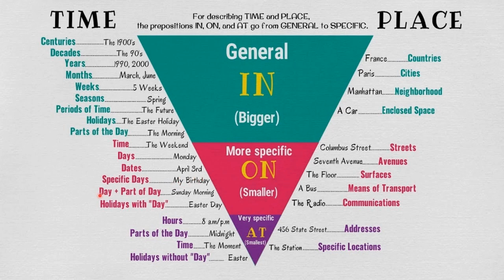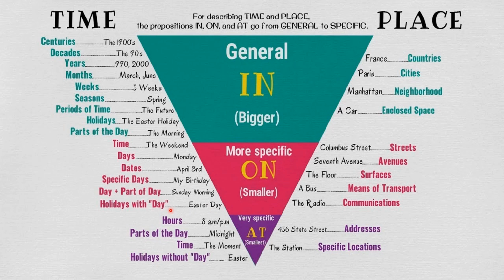See here, one day you mention, on that Monday, and for that part of the day, Sunday, morning. So the morning part you are mentioning: on Sunday morning. Holidays with day. So many holidays are there on that particular day: the Easter day, the Diwali day, the Dasara day, or the Christmas day, like that.